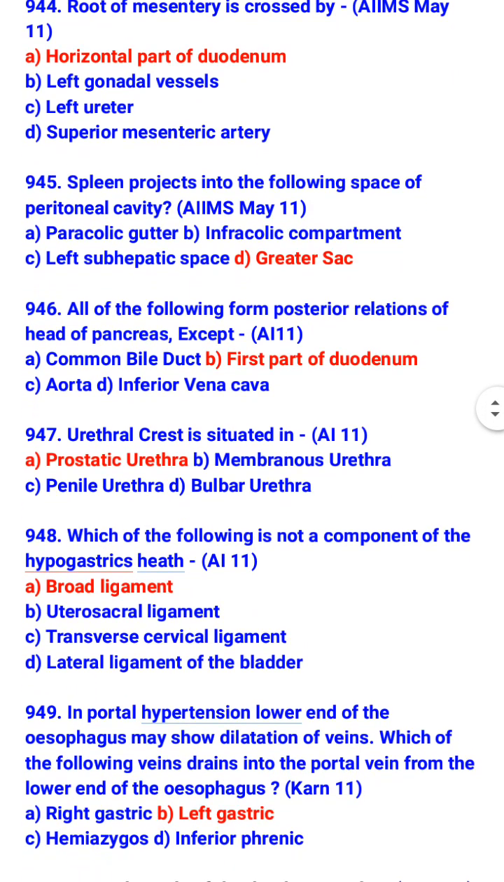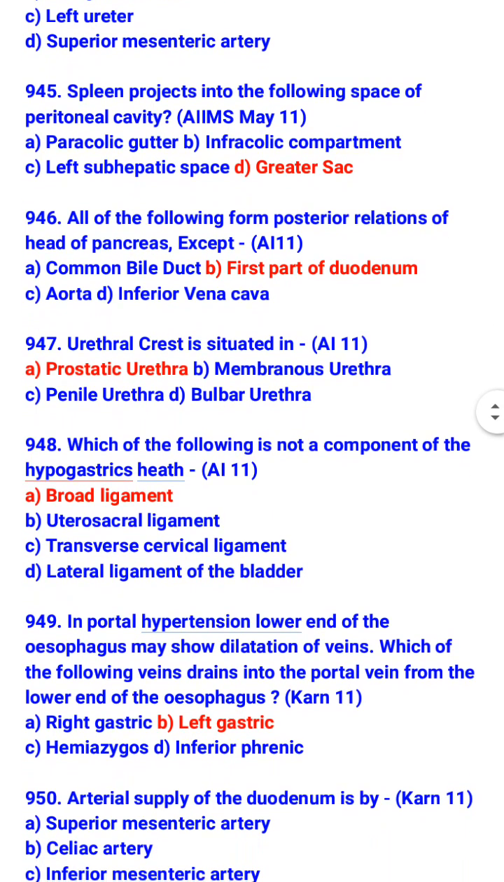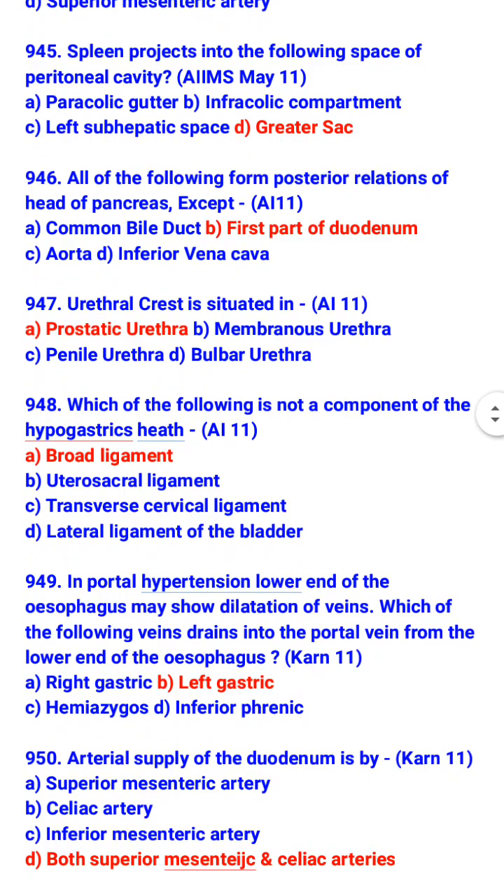Urethral crest is situated in prostatic urethra. Which of the following is not a component of hypogastric sheath? Broad ligament. Which are the components of hypogastric sheath? Uterosacral ligament, transverse cervical ligament and lateral ligament of the bladder.